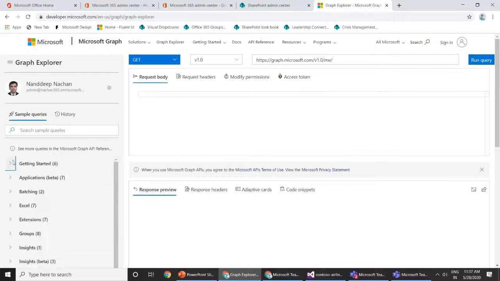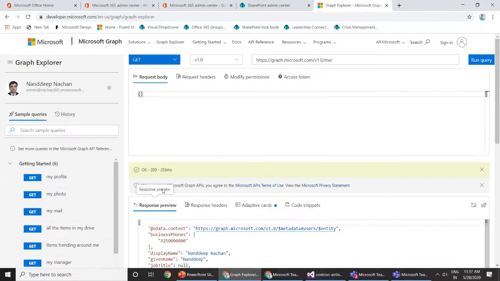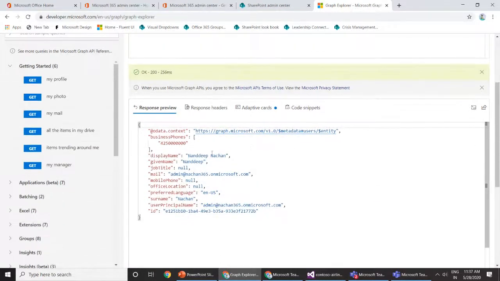So let's have a look at a basic one like get my profile. If I want to get my profile from Microsoft 365, how can I get that? I don't have to remember any endpoints for this. I can just click on my profile and then the URL will be here. The URL is simply graph.microsoft.com, which is the constant endpoint for us, the version of Graph API which we will be using, and then /me. This /me will help me get the entire information about my profile.